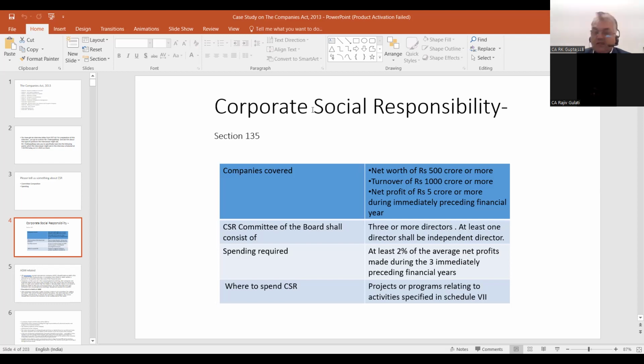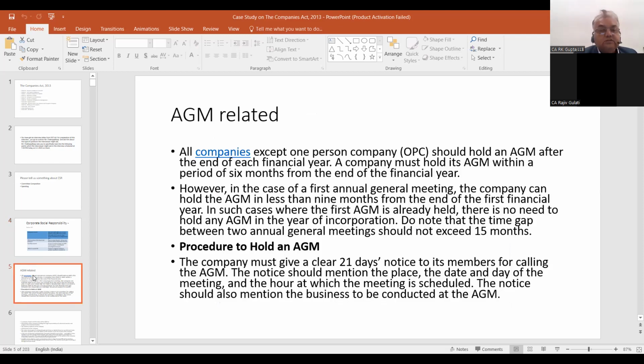No, you cannot spend, because once moratorium is in vogue, so there is a restriction on spending during CIRP period. You cannot spend on CSR. And where to spend this CSR money? It is to be spent on projects or programs relating to activities which are specified in Schedule 7. So this was something about CSR.